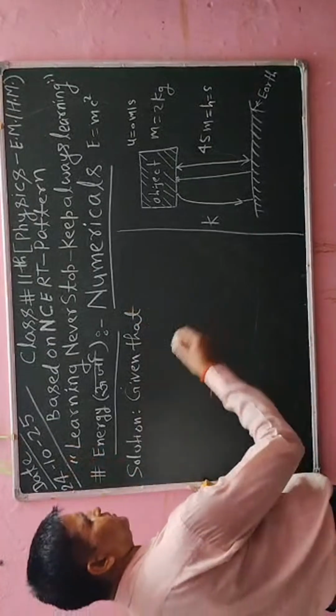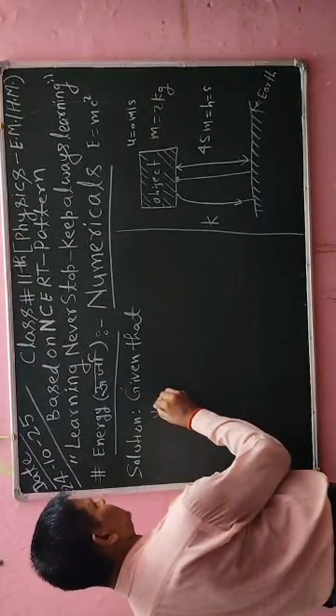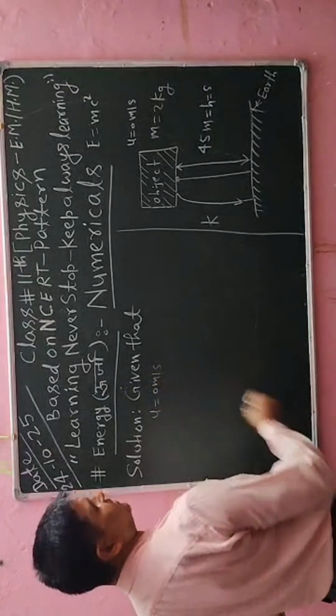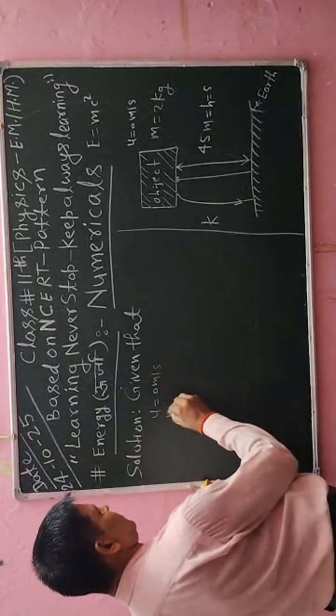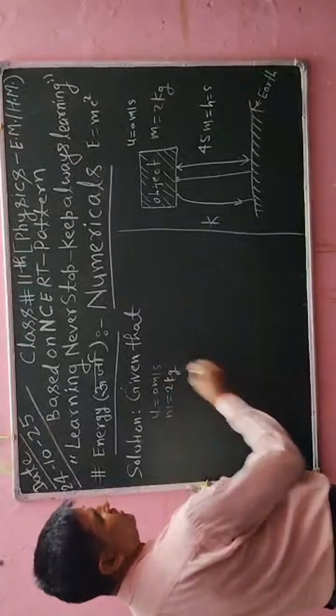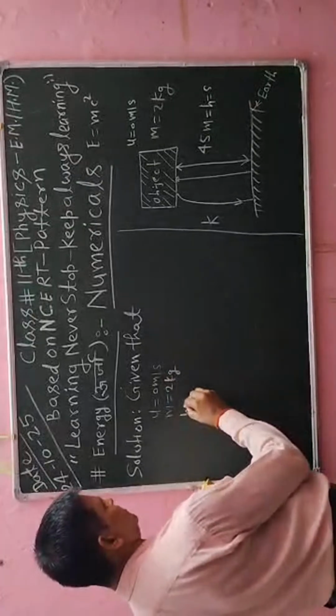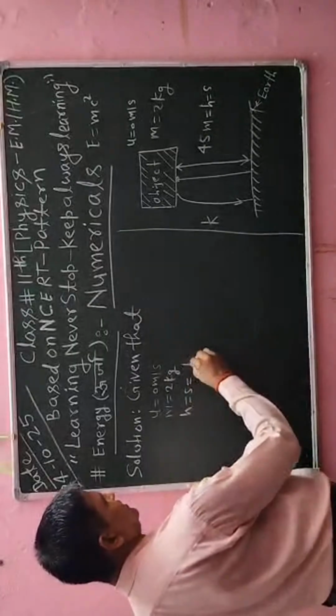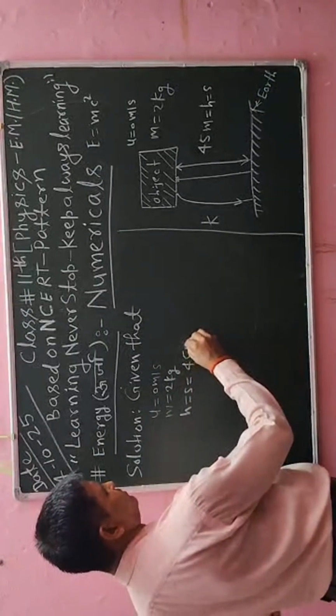So in given that I will say initial velocity of the object will be 0 meter per second, and mass of object is given 2 kg, and also height, means distance of that object, is given here 45 meter.